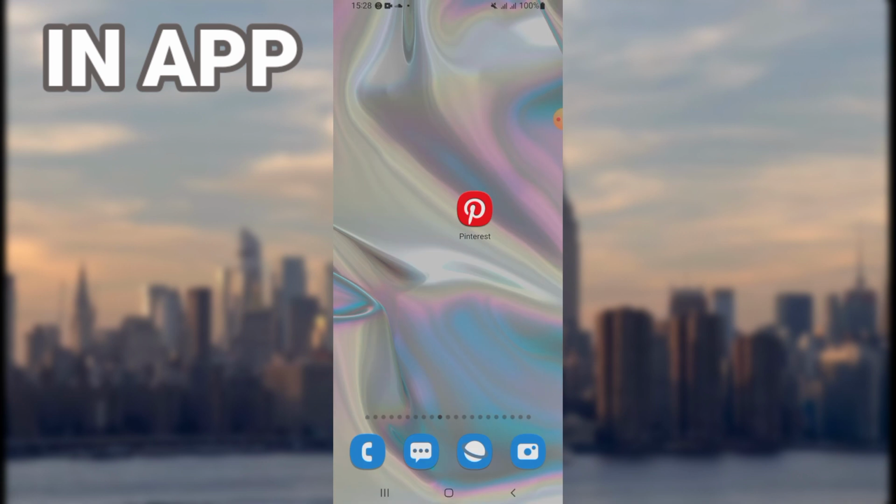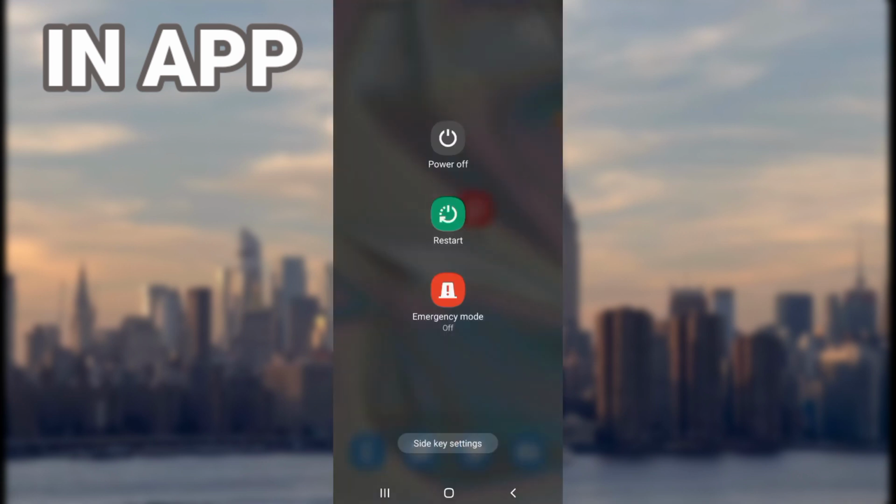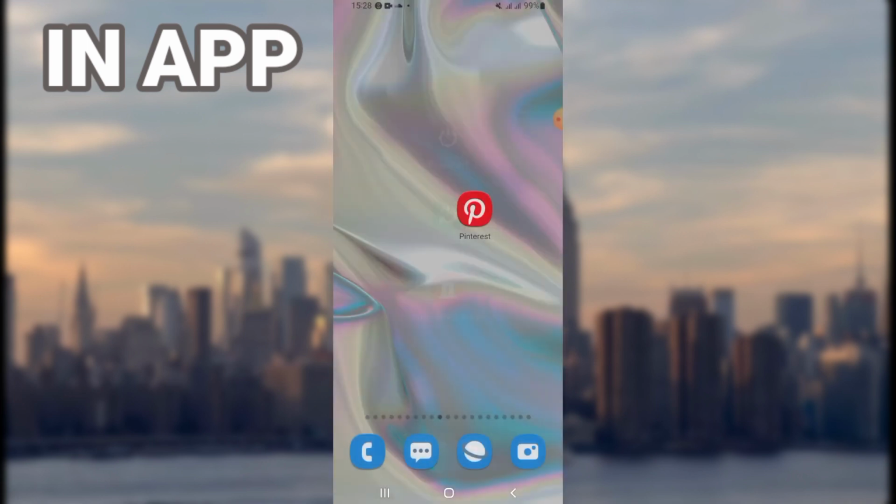Right now what you should do is just restart your phone, then you will see that your problem is solved.